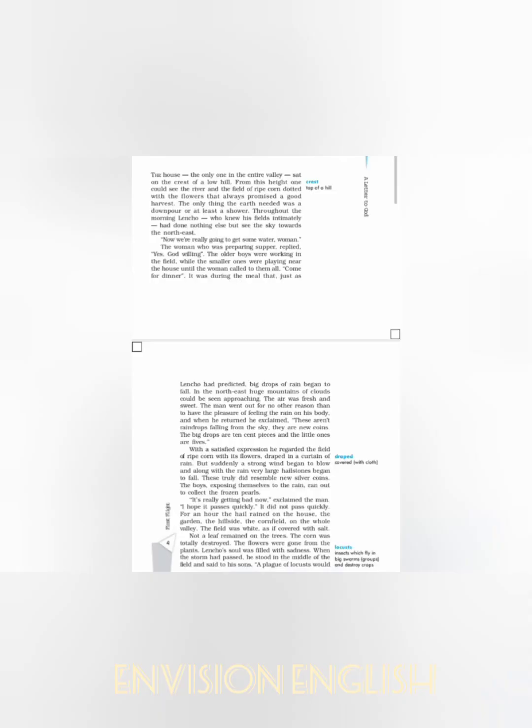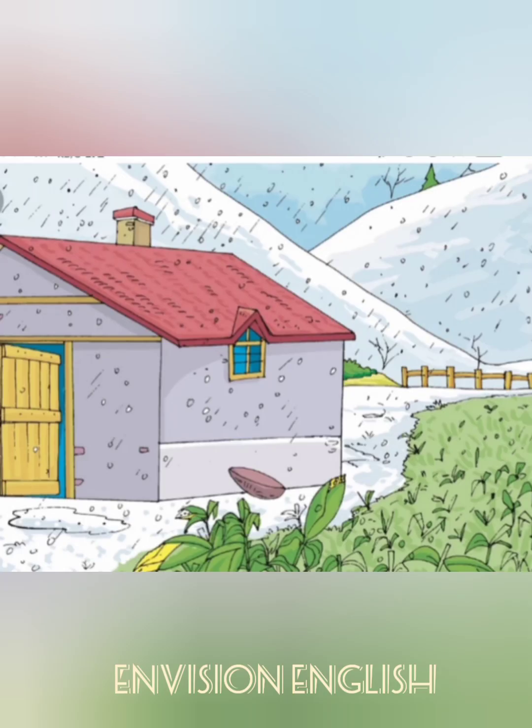Before getting into the story, you should imagine the setting, the location, the locality of the story. This will help you to have a virtual tour of Lencho's house. So now we will be having a virtual tour towards Lencho's residence. This is how the text starts: The house, the only one in the entire valley.